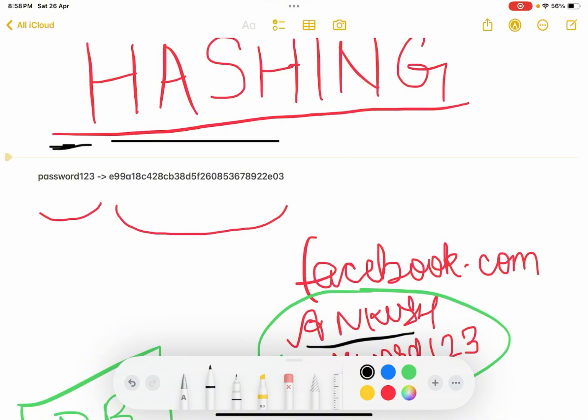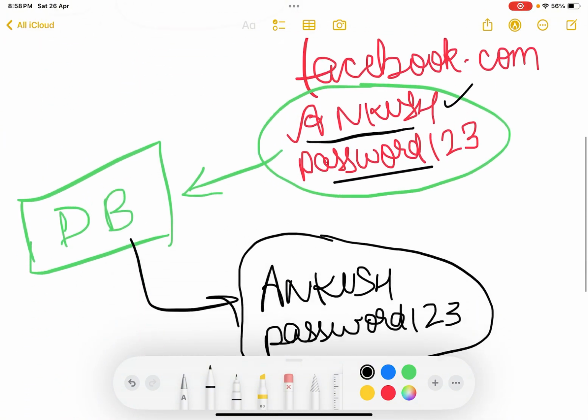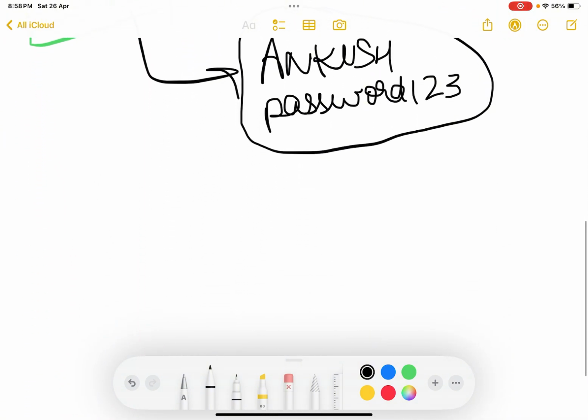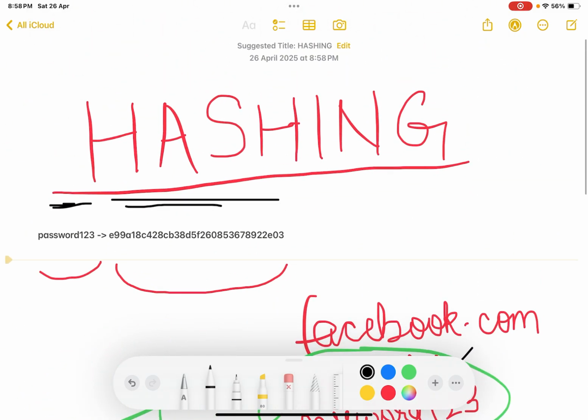So let's say I'm an attacker and I attacked the database of Facebook, and somehow I got access to your credentials. Let's say your name was Ankush, and even after I can see your password, I cannot log in, because when I try to log in with this particular long hash, I cannot, as this was not the original password. This is not how the passwords are compared; they are compared with the help of the hash. Okay, so I hope this is pretty much clear to you.